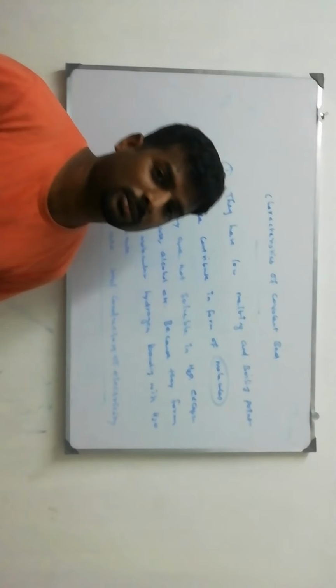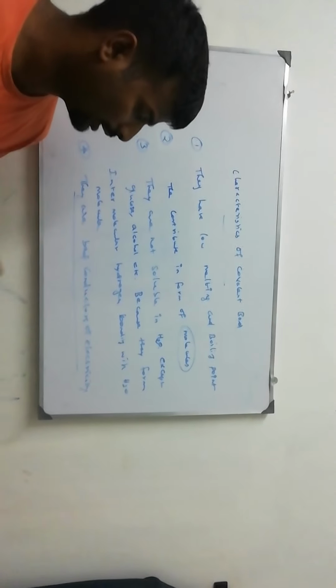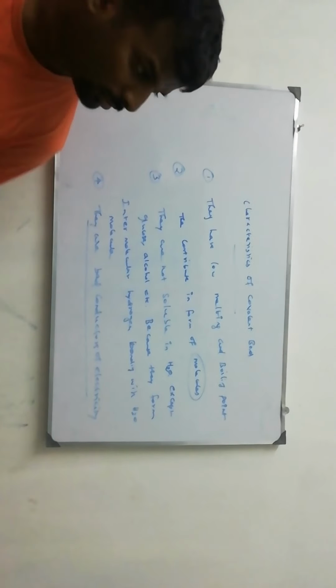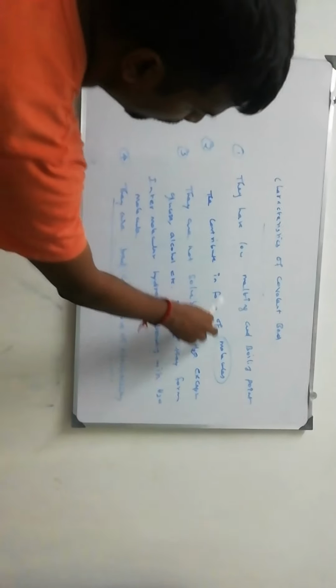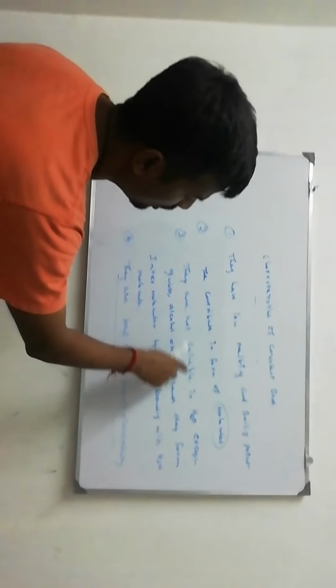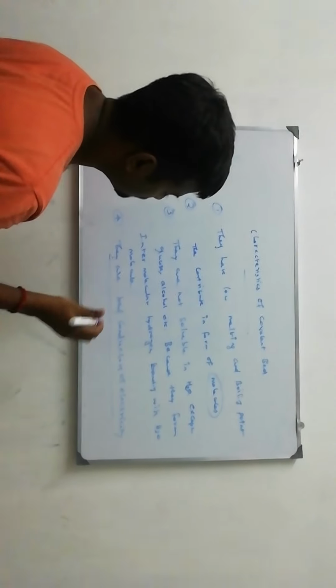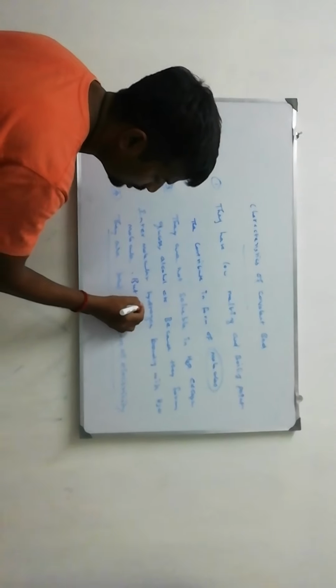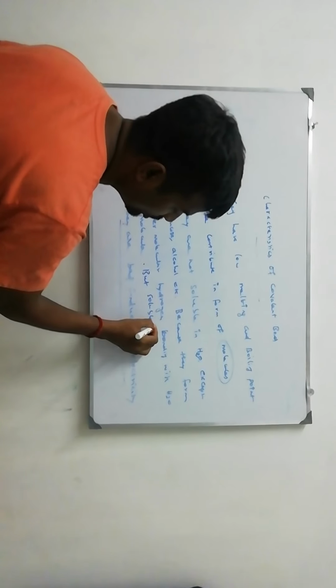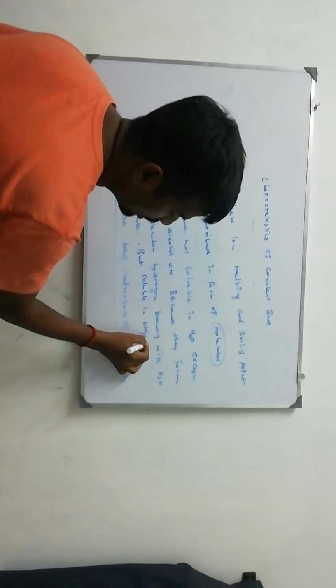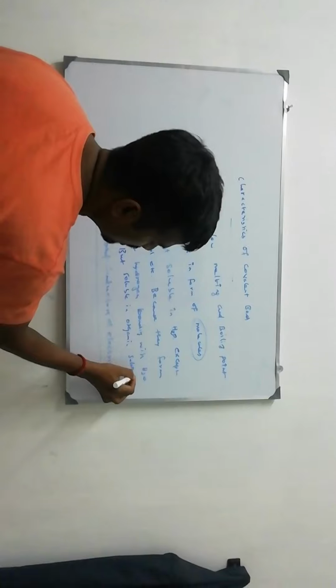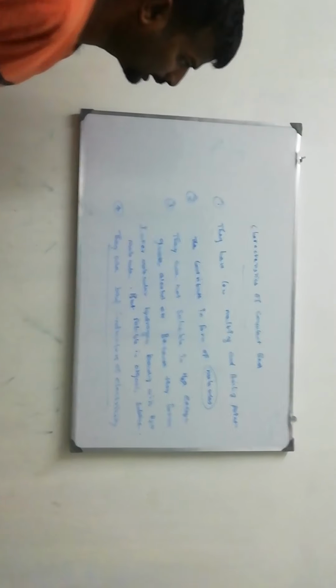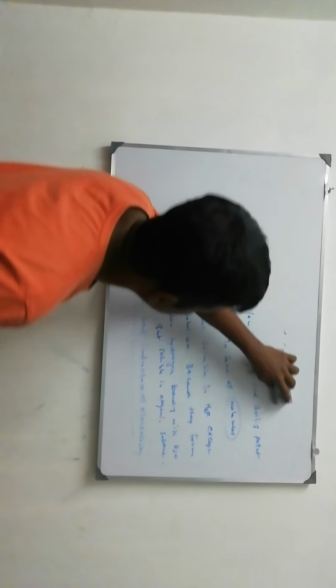That's why they are bad conductors of electricity. They are not soluble in water, but soluble in organic solvents. So these are the important characteristics of covalent bond.